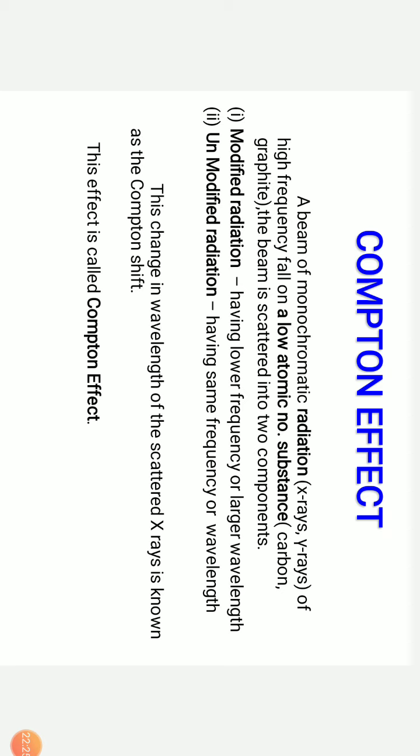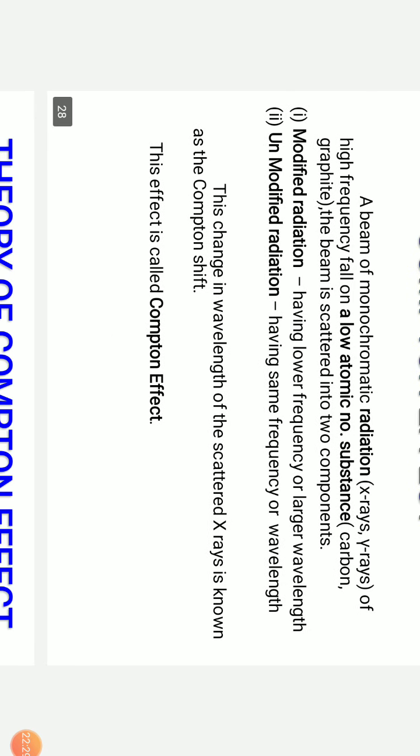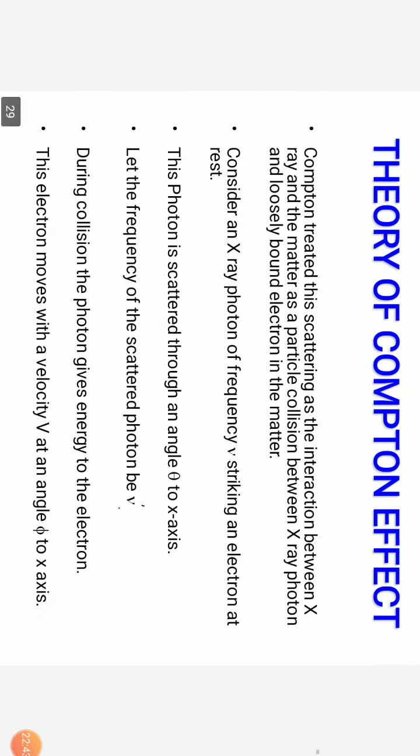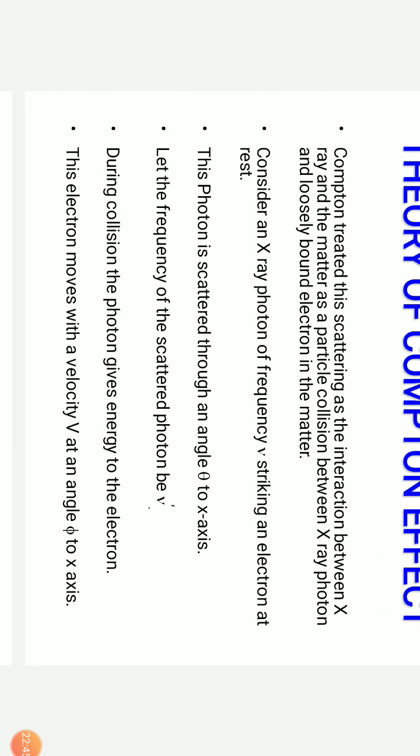And therefore what is happening? We have two radiations, modified radiation and unmodified radiation. And the change between the modified and unmodified radiation we call the shift, called the Compton shift. Why? Because there is a change in the radiation and the difference is measured with respect to modified radiation and unmodified radiation.